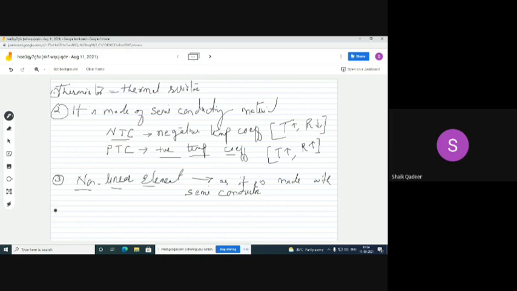The next point about thermistor is the equation.